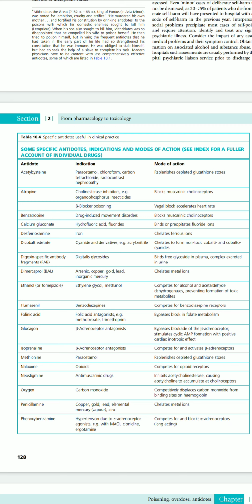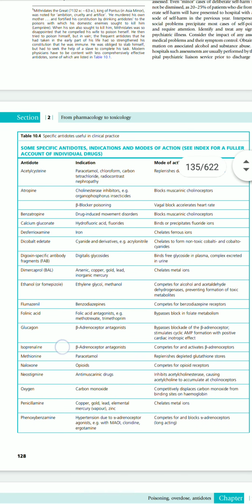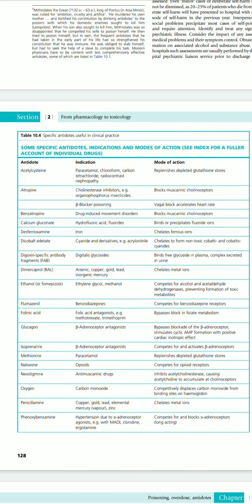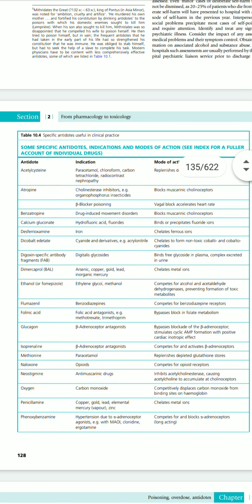So atropine is more preferred over organophosphate insecticides. Hence atropine will come and block those receptors. It will not allow the acetylcholinesterase inhibitors such as the organophosphorus insecticides to come and bind to the muscarinic cholinergic receptors.